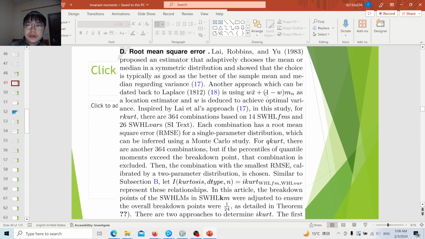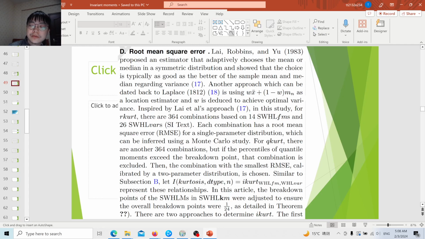They deduce the optimum weight because they combine the sample mean and also the median. They suggested a weight for this estimator, and for each different class they can deduce a different weight. So this approach is a little bit more accurate, but it requires stricter assumptions. And our approach is indeed first inspired by Lai.